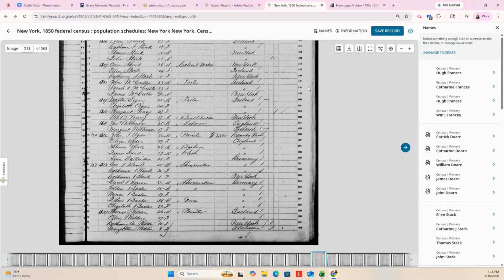The last name is right, and her middle initial is A, so possible. And so I'm going to put a note down for Thomas Redden, and he was 46 in 1850 in New York. And Ellen is 27. Okay, both born in Ireland.